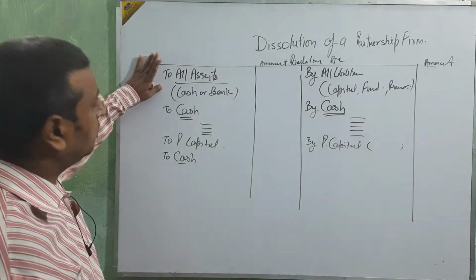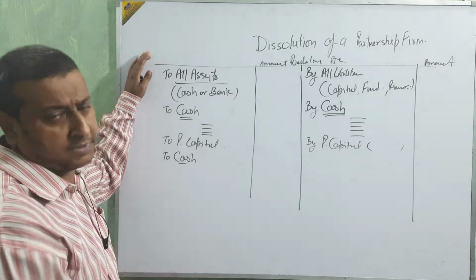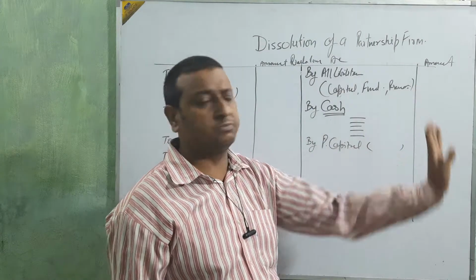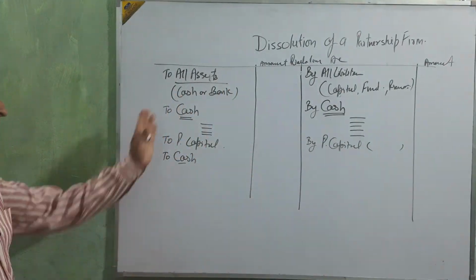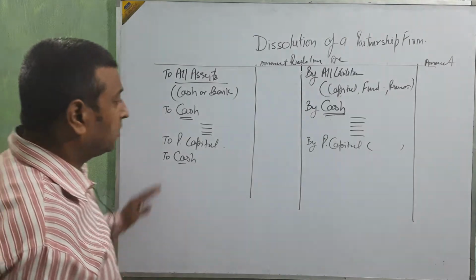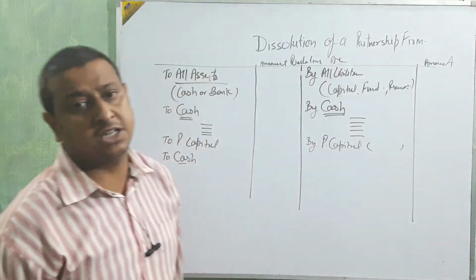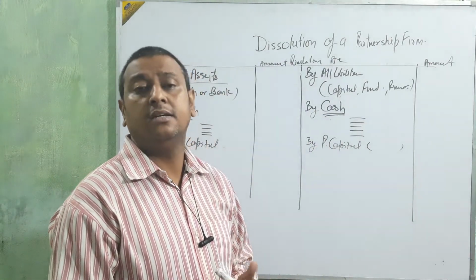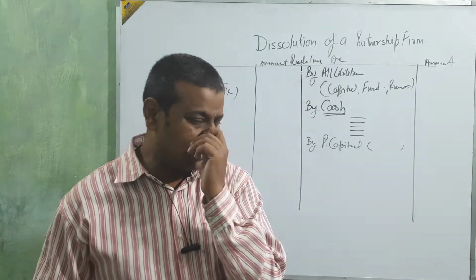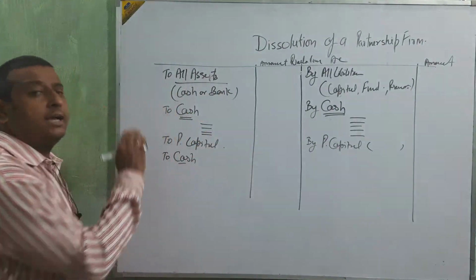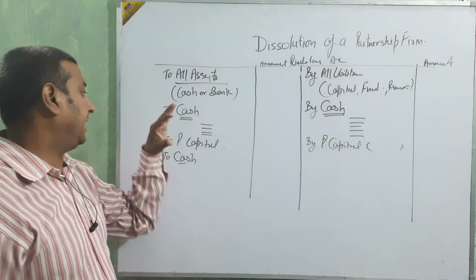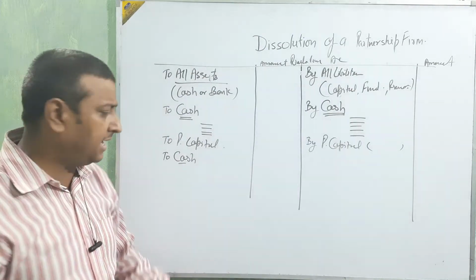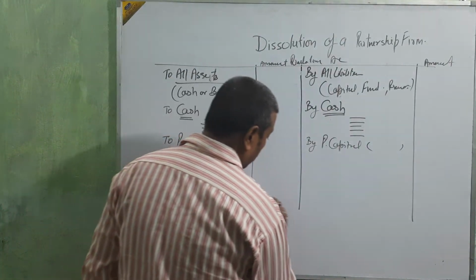Clear? First we are going to take all assets. Only copy from your book, beta. Don't take tension. And then all liabilities. Just ignore the capital, fund and reserve. Here cash or bank. After that, we sell all the assets. If you are receiving cash, put it in the head of cash, and if any partner takes that asset, then by partner's capital. Then we pay all the liabilities to cash. If any partner takes the liabilities, then to partner's capital, then expense.